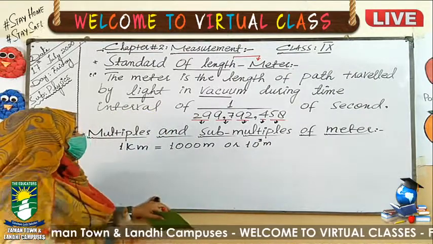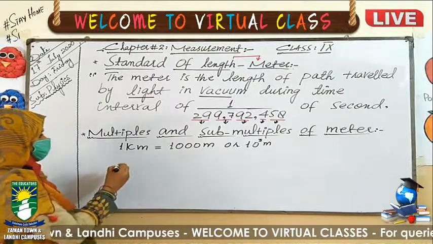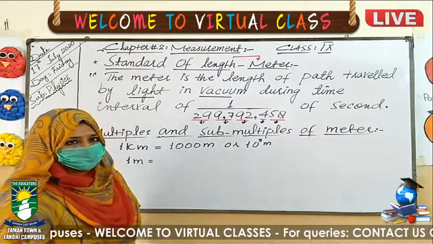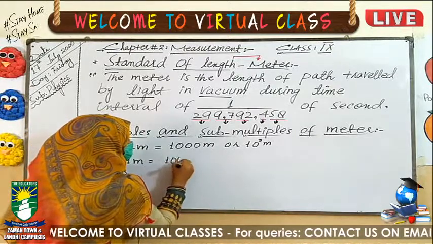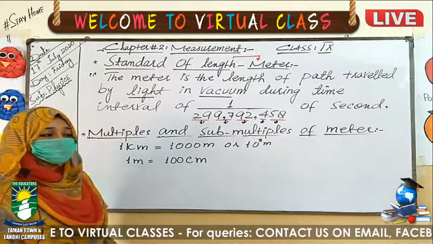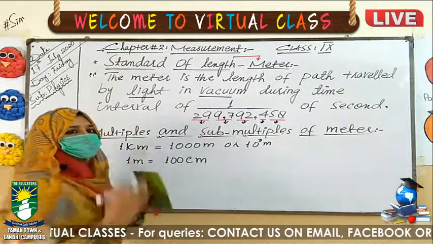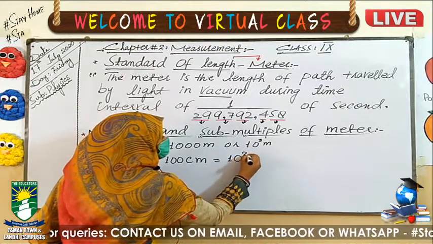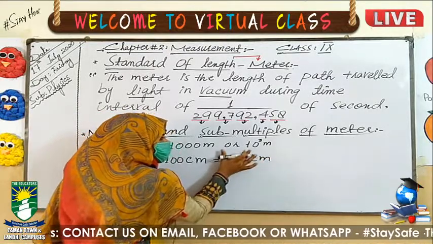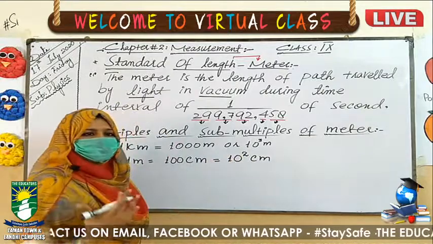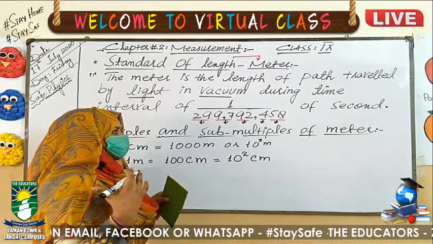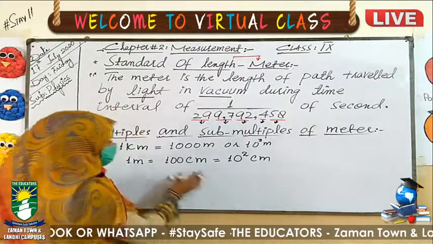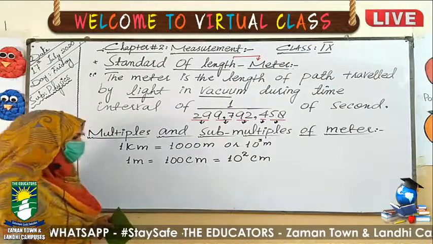Then, in 1 meter, how many centimeters are present? In 1 meter we have 100 centimeter, meaning 100 centimeters combine to make 1 meter. This 100 centimeter we can write as 10 exponent 2 centimeter. Exponent values are easier to write, and we avoid errors in calculation when we write the values in exponent. We can write it the other way as well, but exponent value is more convenient.